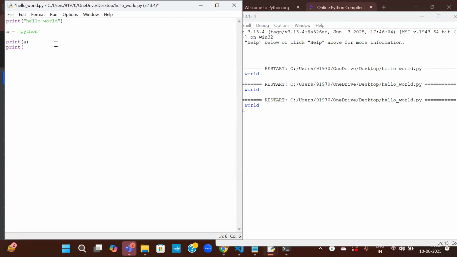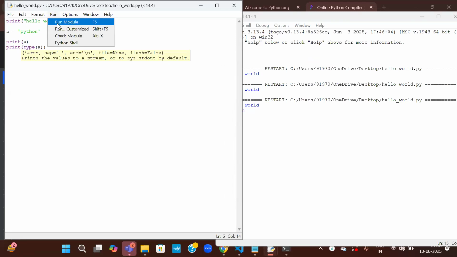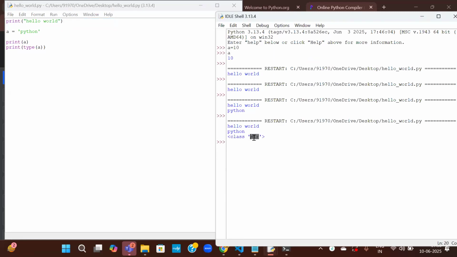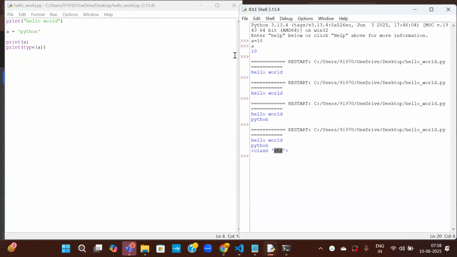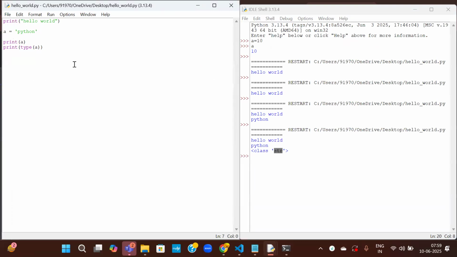Let us also check the type of that. In order to check the data type of any variable, there is a keyword called type. Type of a. Again, save this and run it. Okay, it is string. So for our practice purpose, for our course, I'll be using the IDLE environment. Throughout our course, I'll be using this IDLE because it is more flexible. You can run it from here. Visual Studio is also flexible, but we can continue here.